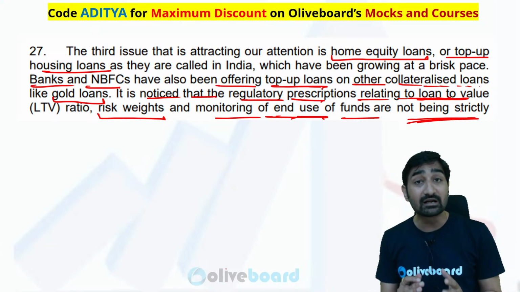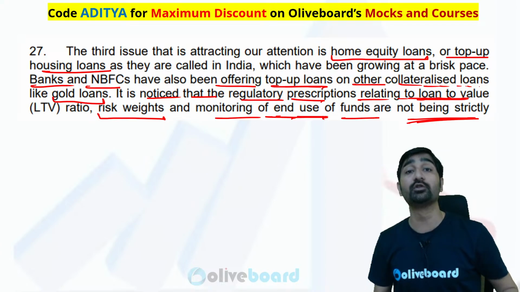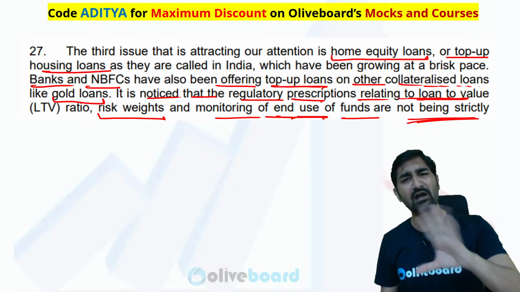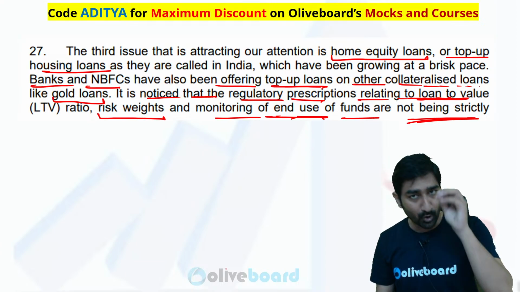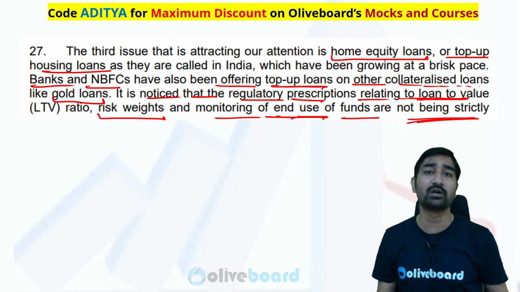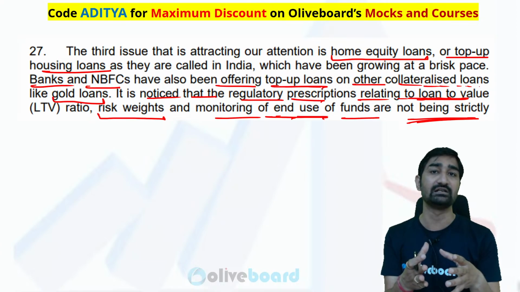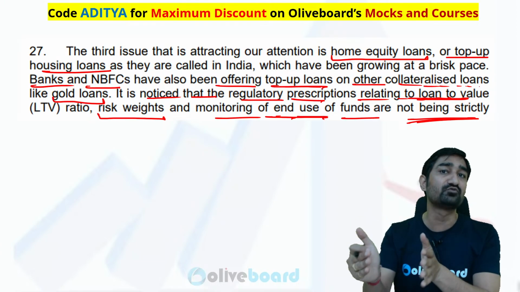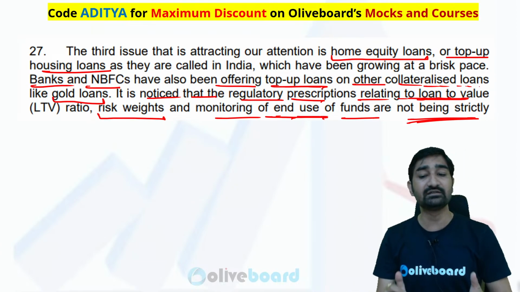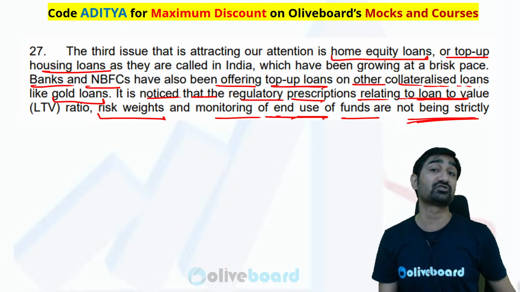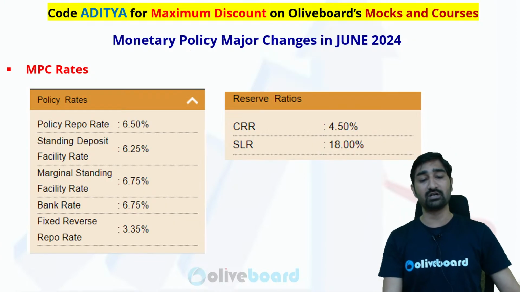तो बैंक क्या कर रहे हैं कि टॉप अप लोन दे रहे हैं होम लोन के ऊपर, that already you have a home loan of 50 lakh, take 5 lakh rupee more, take 5 lakh rupee more. What you are going to do with that 5 lakh does not matter. So loan to value ratio will decrease, LTV will decrease, and risk will be increasing over this 5 lakh rupee. So RBI is saying that this is a concern and RBI is going to take a strict action against it. तो ये RBI ने इनको अभी कहा है.